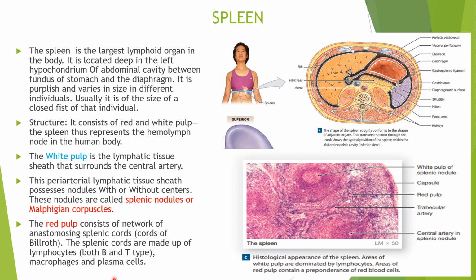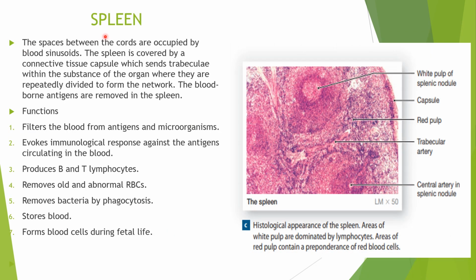So this you should remember. The spaces between the cords, which are the splenic cords, are occupied by blood sinusoids. So the red pulp contains the splenic cords, and the spaces between the cords are occupied by blood sinusoids.